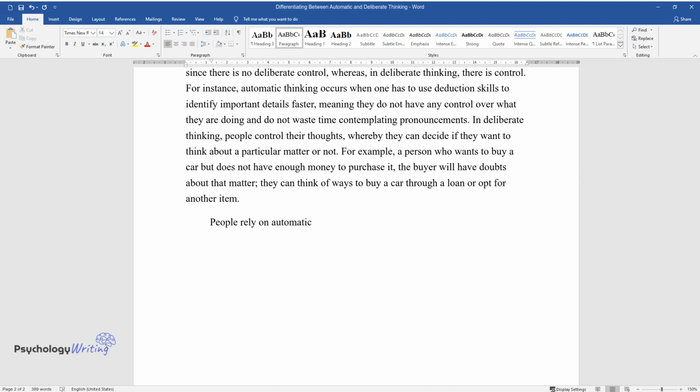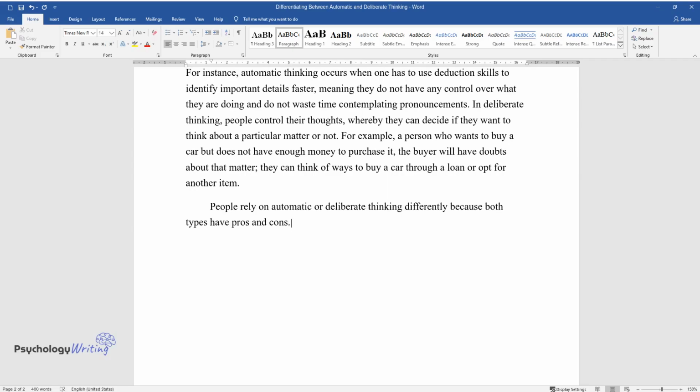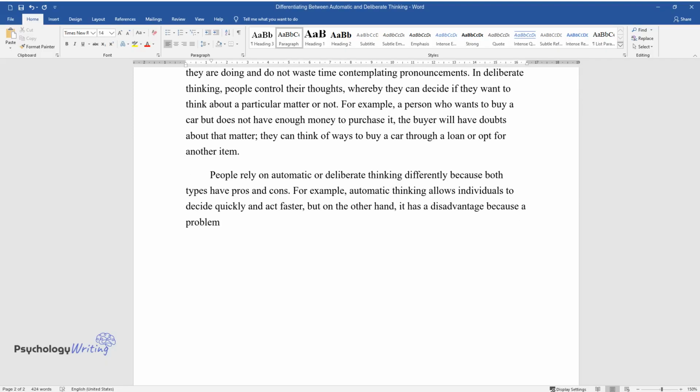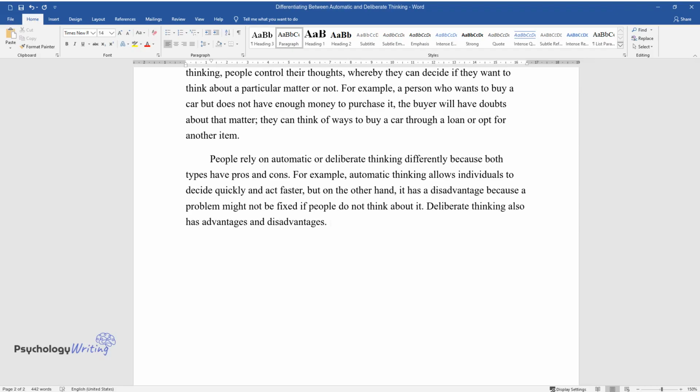People rely on automatic or deliberate thinking differently because both types have pros and cons. For example, automatic thinking allows individuals to decide quickly and act faster, but on the other hand, it has a disadvantage because a problem might not be fixed if people do not think about it. Deliberate thinking also has advantages and disadvantages.